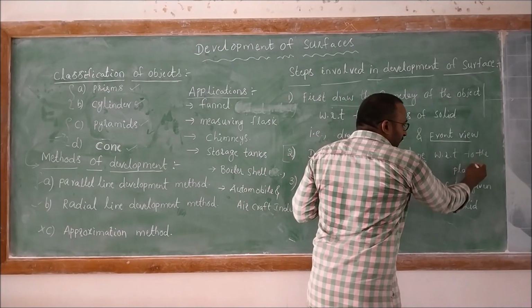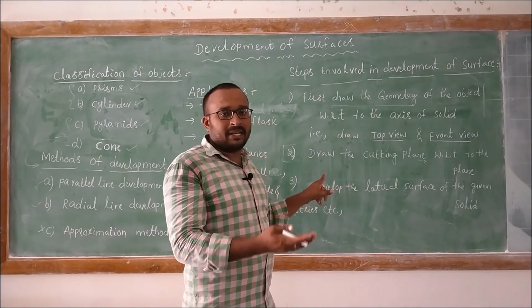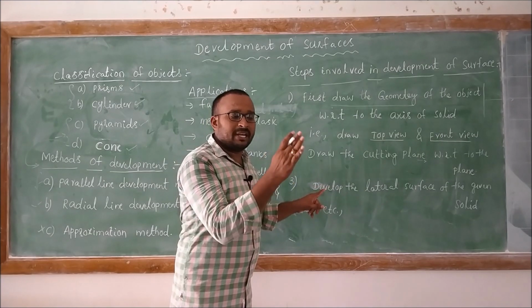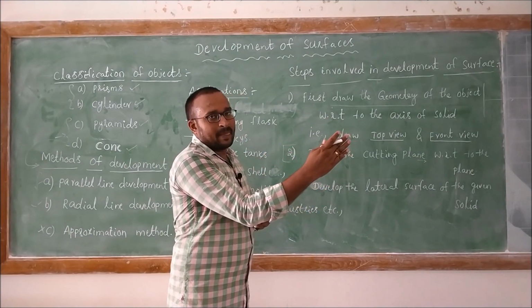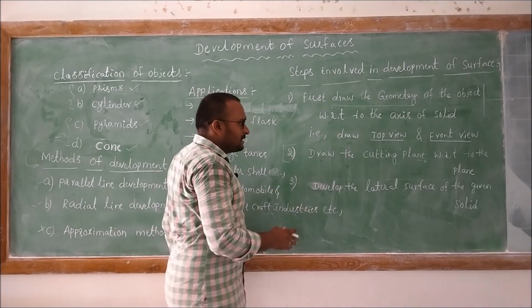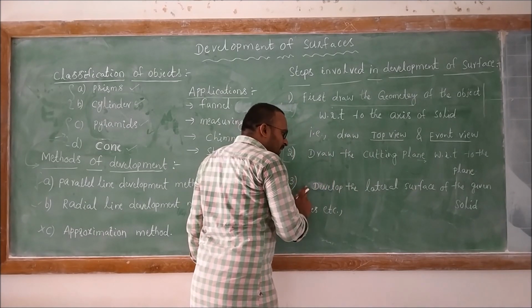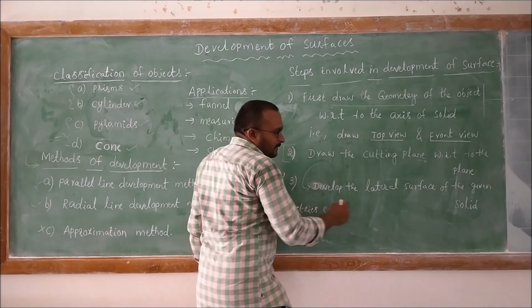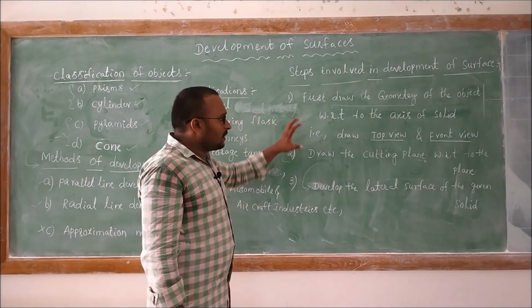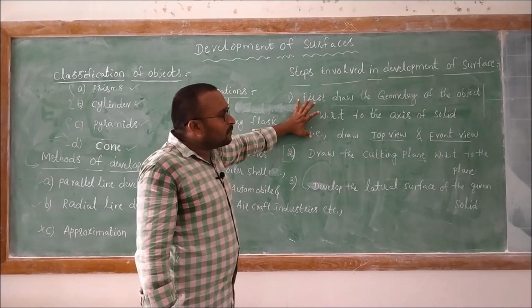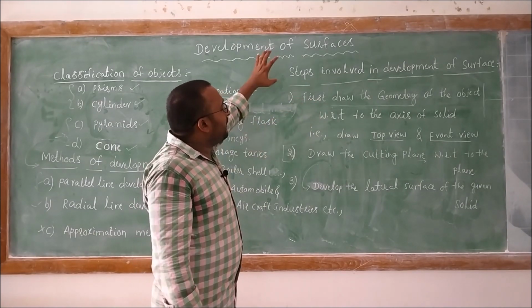So with respect to the plane, either a horizontal plane or a vertical plane, they will give the position of the cutting plane with respect to the horizontal plane or the vertical plane. The angle of inclination will be given. So based upon that, we must draw that cutting plane. Then we need to develop the lateral surface of the given solid, right? So these are the basic 3 steps which we need to follow while solving the development of surfaces.